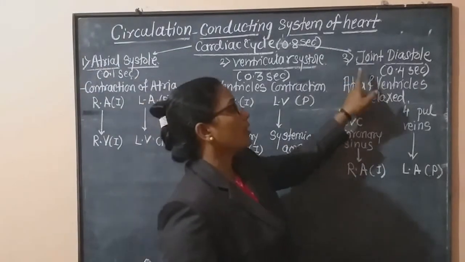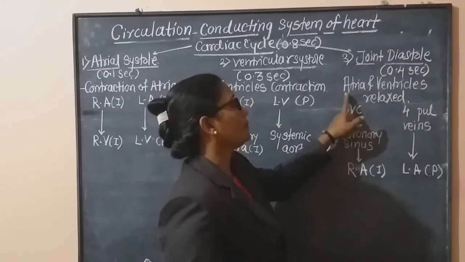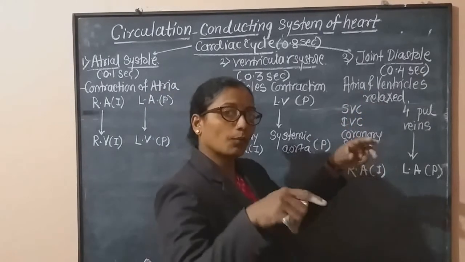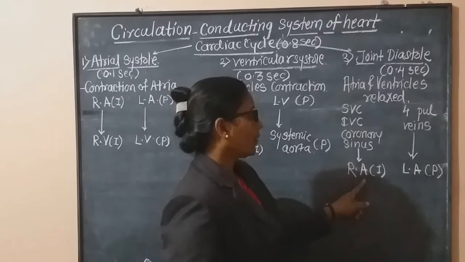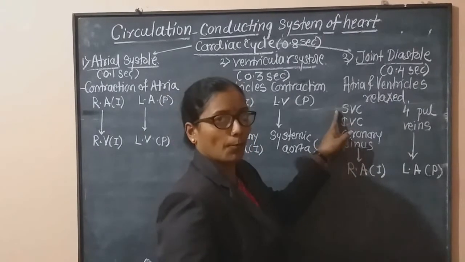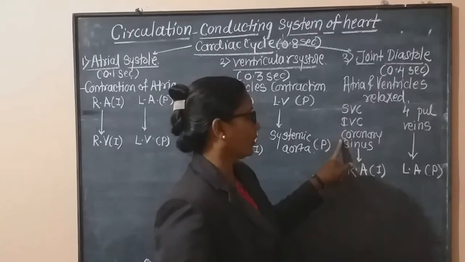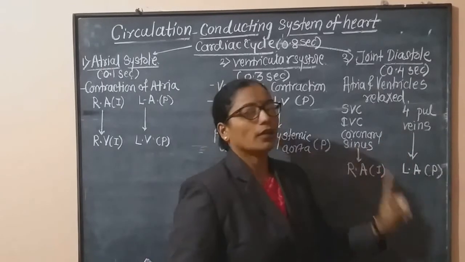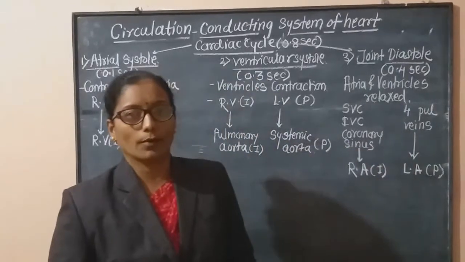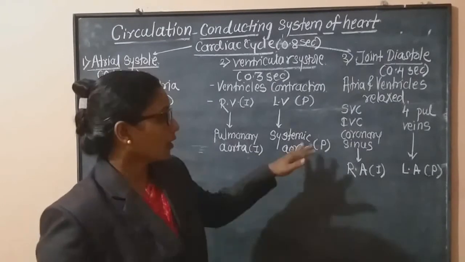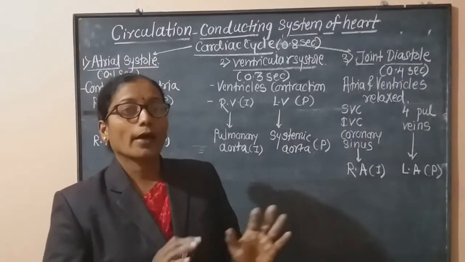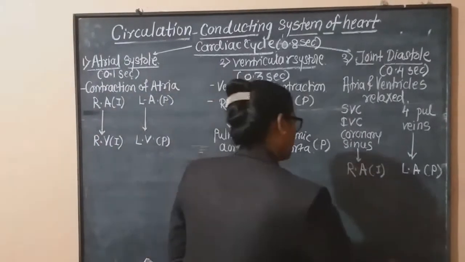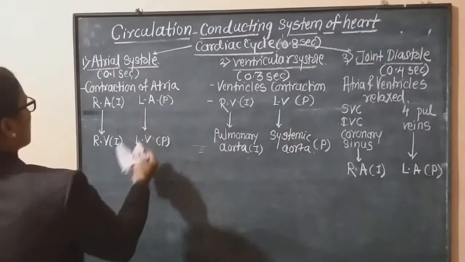In the third stage, joint diastole, also called complete diastole, both atria and ventricles relax. When relaxed, what happened? Chambers are filled. Which chamber? The right atrium is filled with impure blood from the superior vena cava, inferior vena cava and coronary sinus. And from 4 pulmonary veins, the left atrium is filled with the pure blood. Now, theoretically we understood what happens in each stage of the cardiac cycle. Now, diagrammatically we observe what actually happens in each stage.